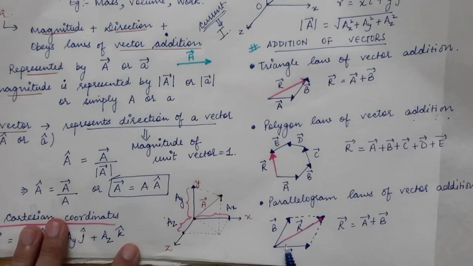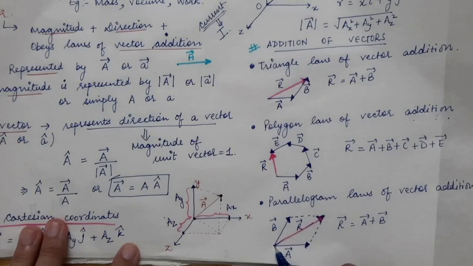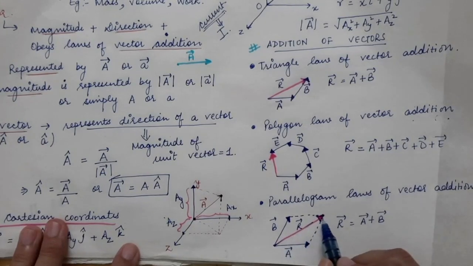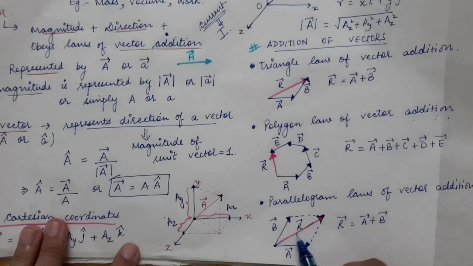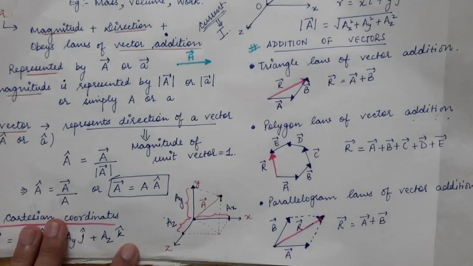They represent the two adjacent sides of a parallelogram drawn from the same point. Then their resultant vector R is given by the diagonal of the parallelogram drawn from the same common point. This will be the direction of the resultant vector, and the magnitude of the resultant vector will be given by the length of the diagonal of the parallelogram.